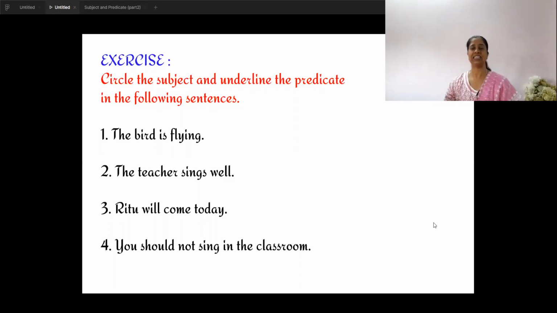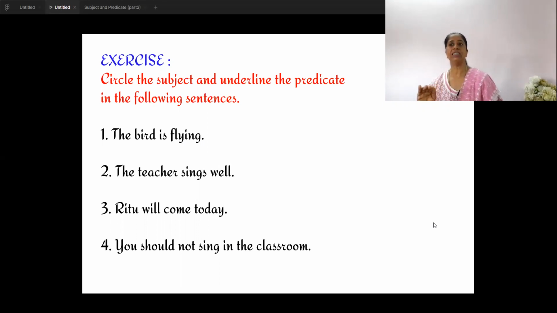Let's do this exercise. Take out your notebook. You will only circle. Circle the subject and underline the predicate in the following sentences. No need of writing the sentence. Only write the word you have to circle, and circle it. Okay? I'm giving you time. The bird is flying. What are we talking about? Think. What we are talking about is the subject. So you will circle it.